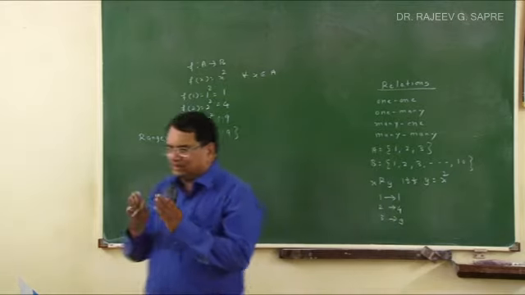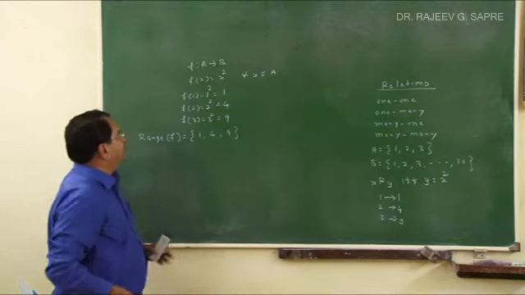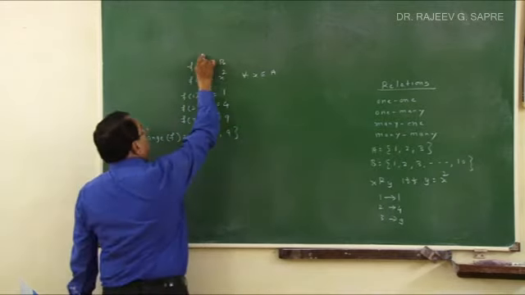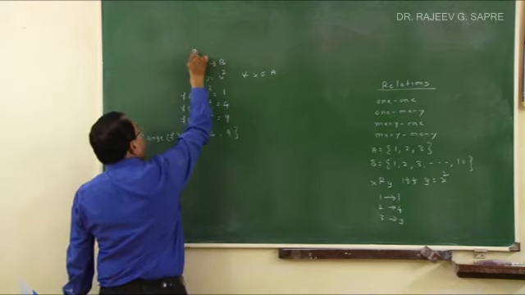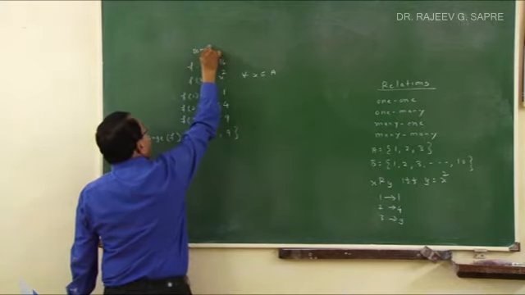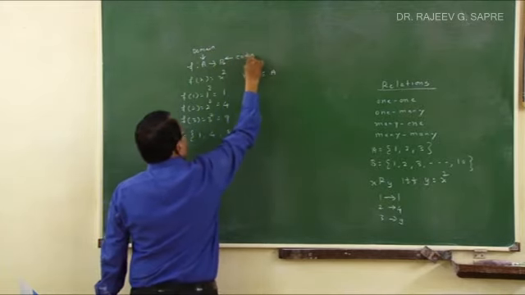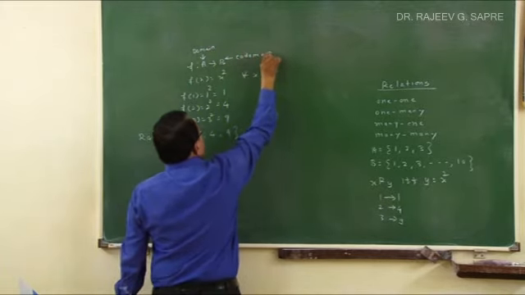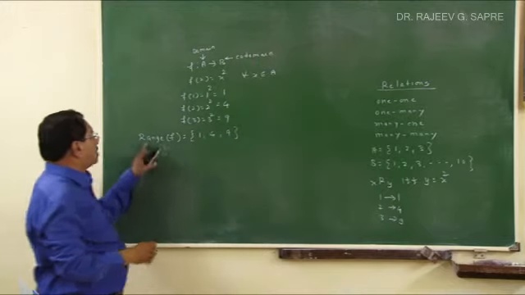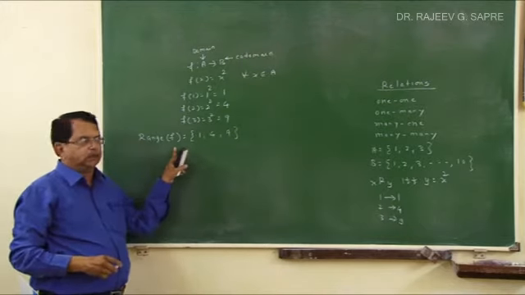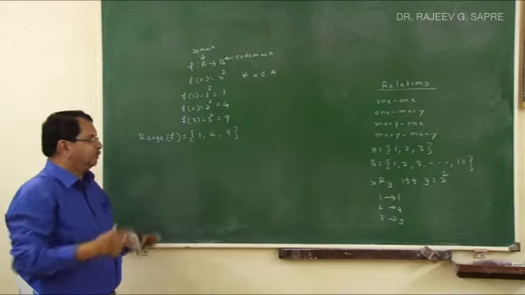Right? So whenever I say a function is defined from A to B, all of you must know that this is called the domain of the function, this is called the codomain of the function, and this is called the range of the function. So range is the set of functional values.